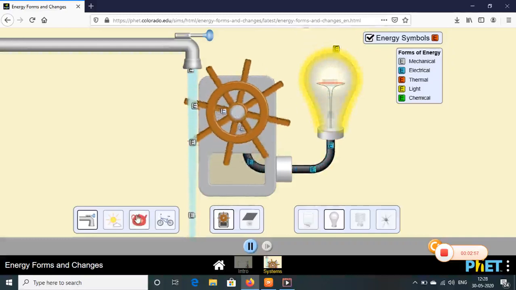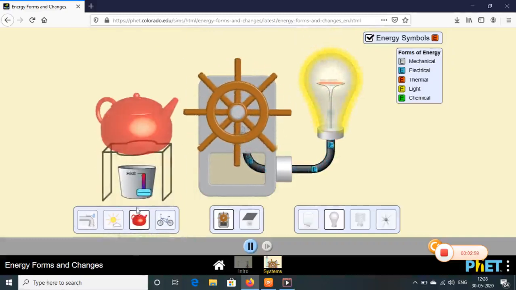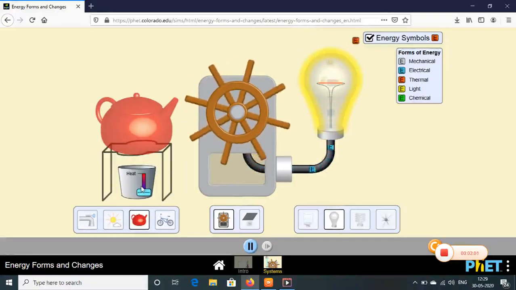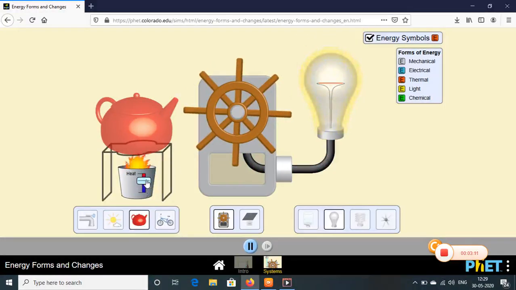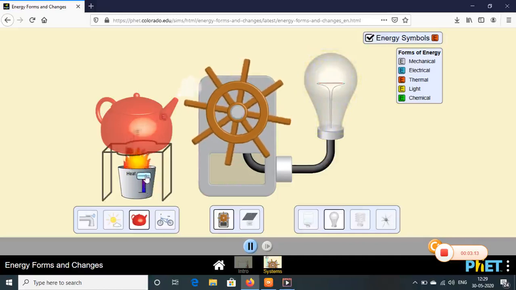Now next is heat energy. How heat energy can rotate the turbine. So heat energy is first getting converted into mechanical energy, and that mechanical energy will get converted into electrical energy. So first I have to heat the water. So I'll start heating the water.